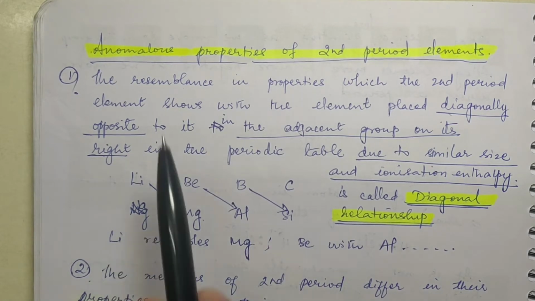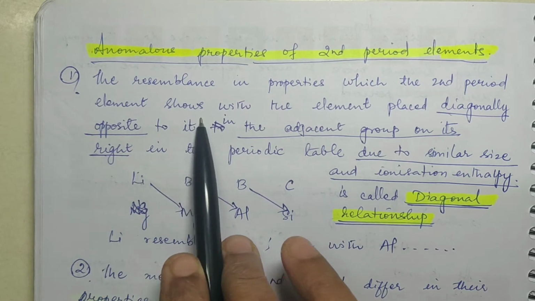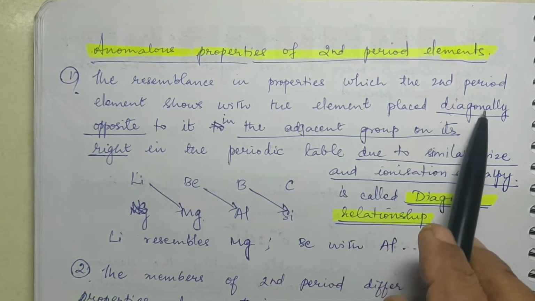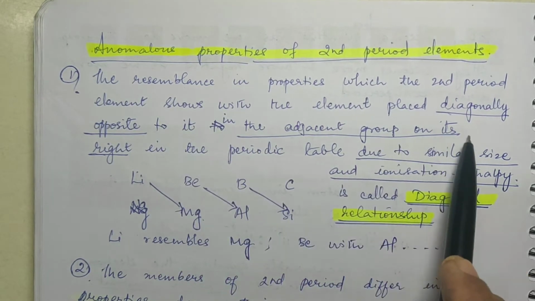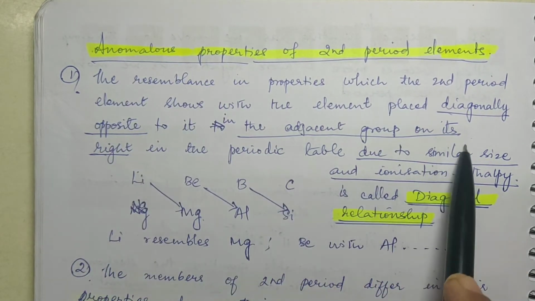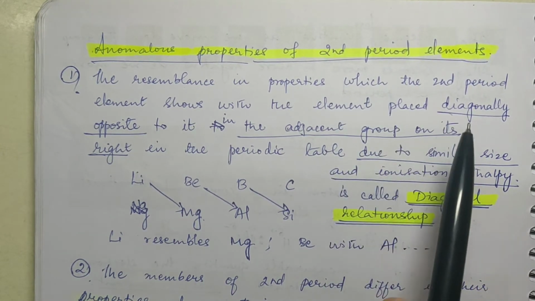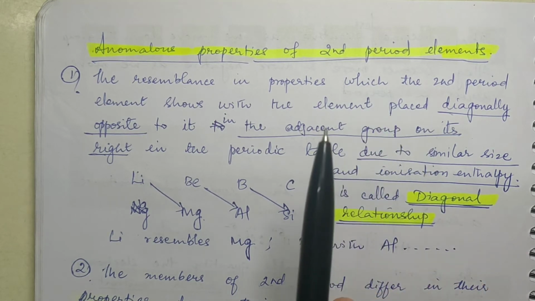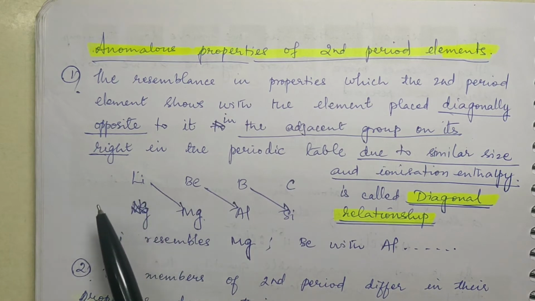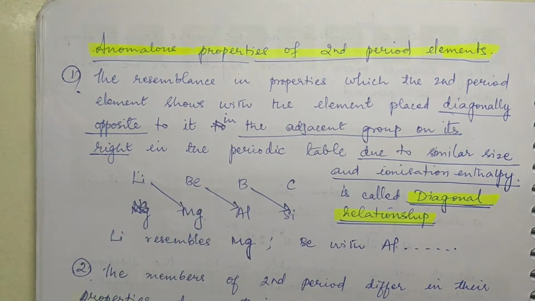Okay. So the resemblance in properties which the second period element shows with the element placed diagonally opposite to it in the adjacent group on its right. Now all these are keywords, my dear children. You need to write each and every word clearly so that the essence of the concept is clearly understood. You cannot say simply that lithium resembles magnesium. It is abrupt. There is no meaning in it. Okay, you have to say why.